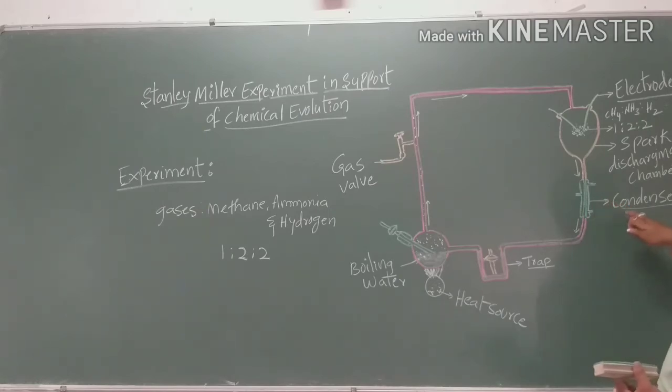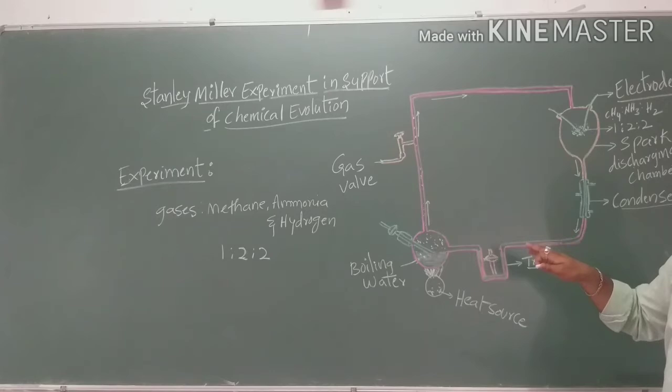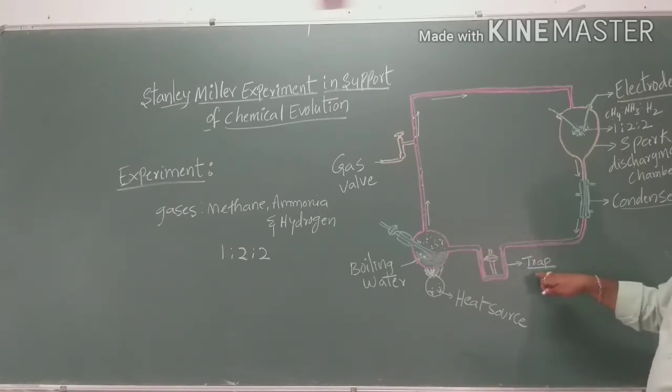Then in the condenser he cools the products, which are collected in a trap. That means the substances produced from simple inorganic gases or simple inorganic elements are collected in the trap.